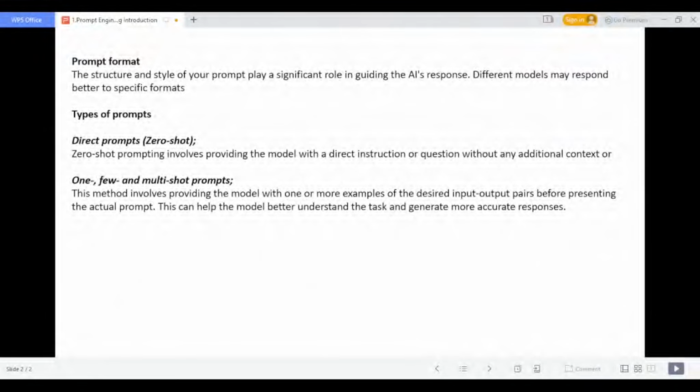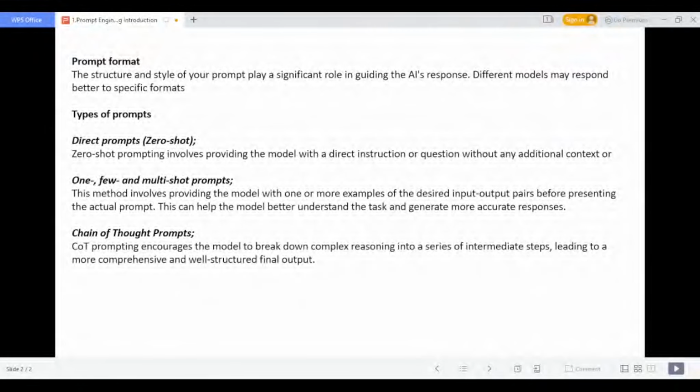To perform assignments, the children who are going to do their school assignments and all can go with multi shot prompts. And for us, if we just need a piece of information, then we will go with a zero shot prompt. We will look into a third type, that is chain of thought prompts.